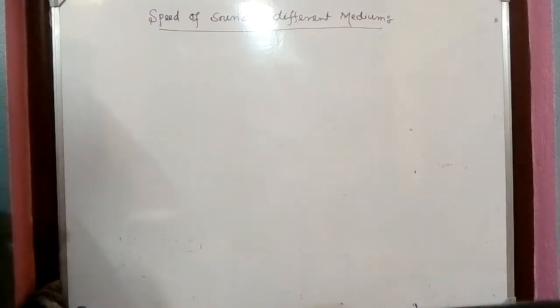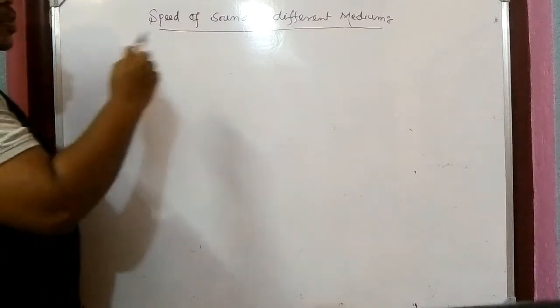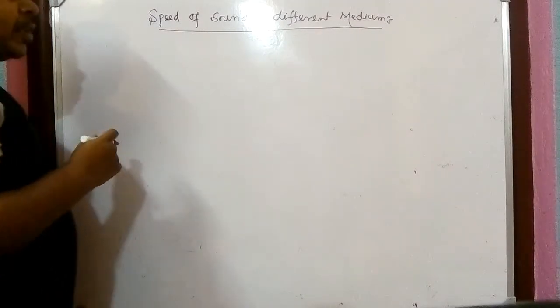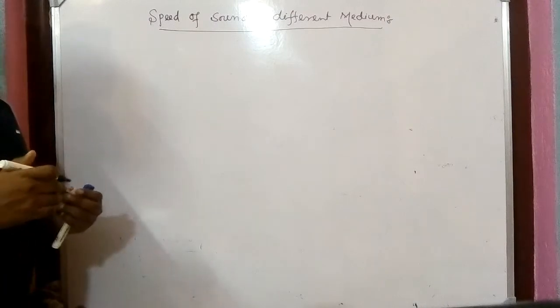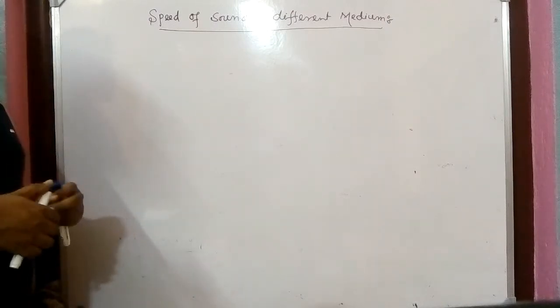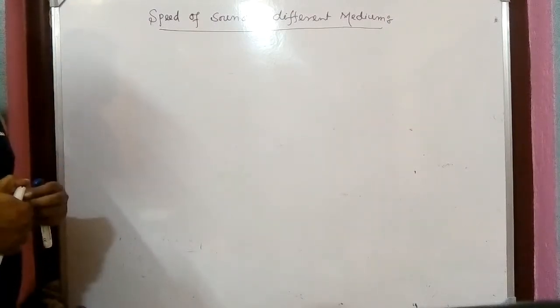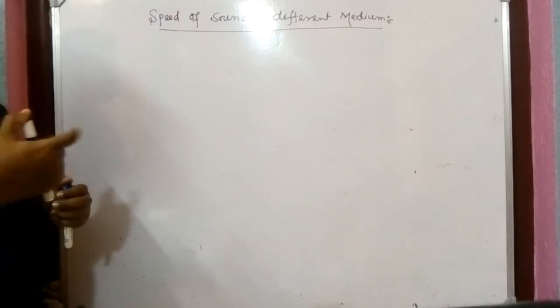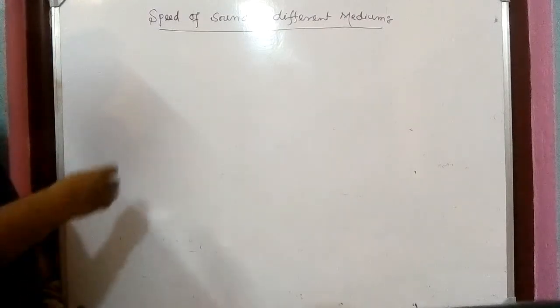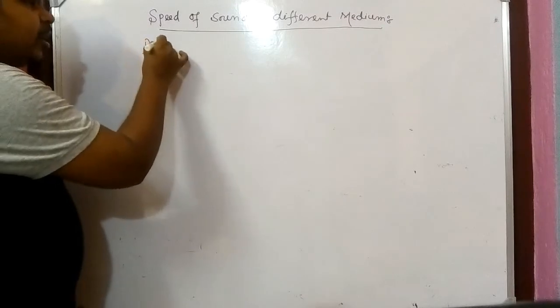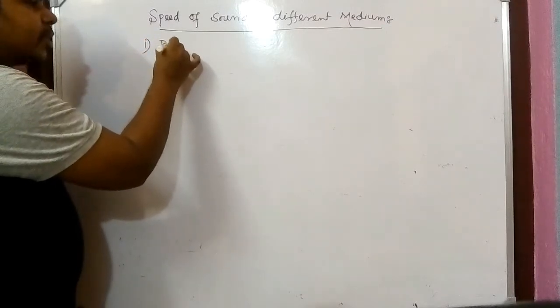Okay, now whenever we are talking about speed of sound in different medium, I'm just making you remember the characteristics of medium for which a sound is needed to be propagated. So first characteristic is that the medium should be elastic.